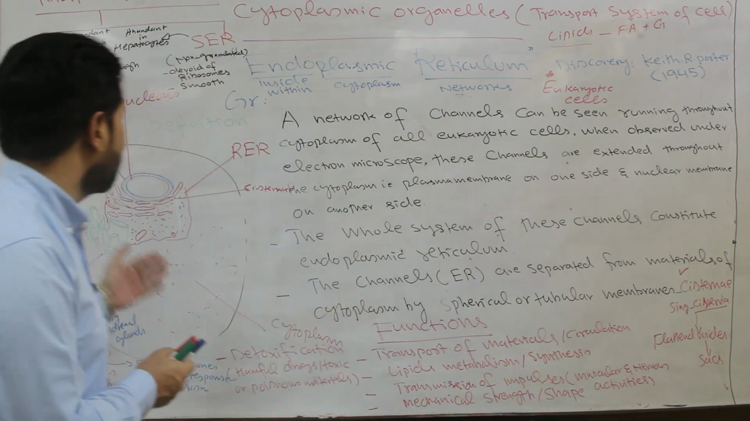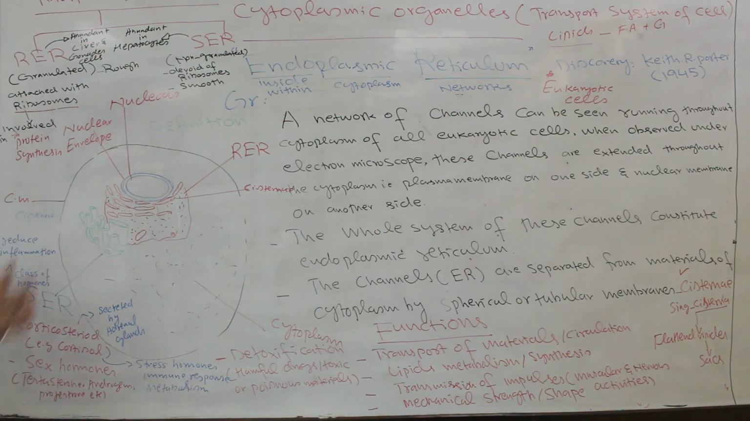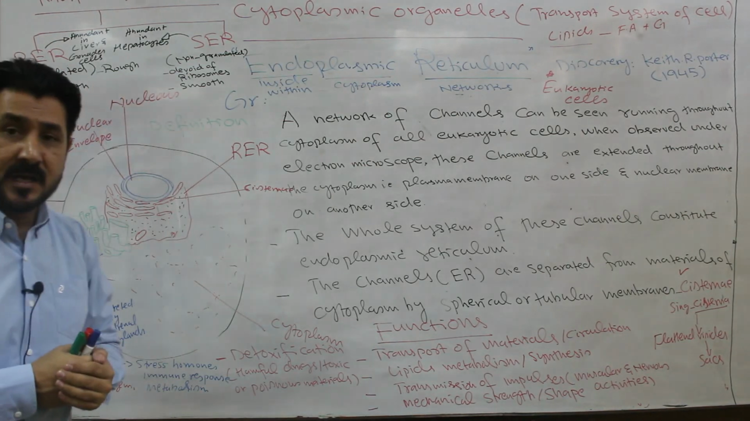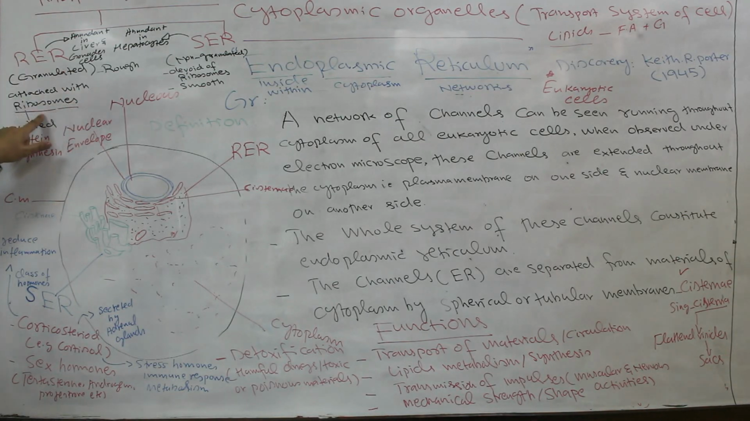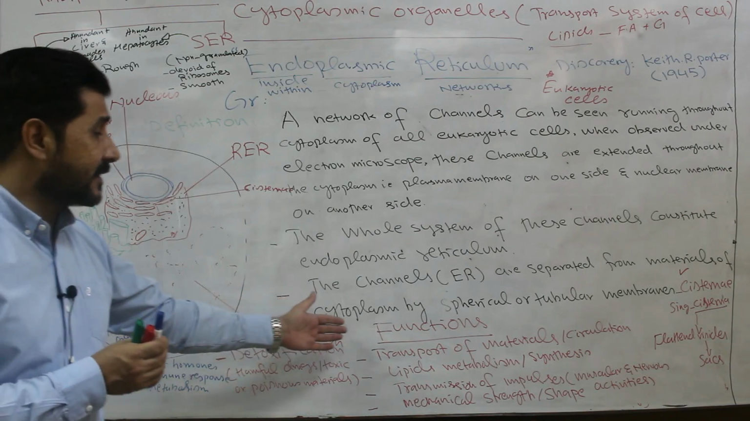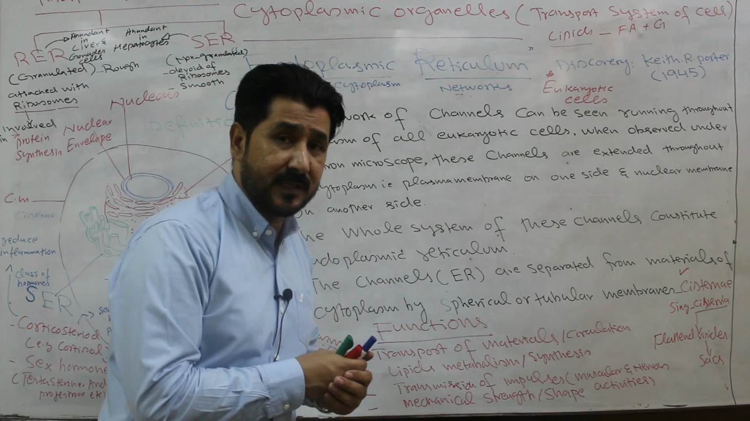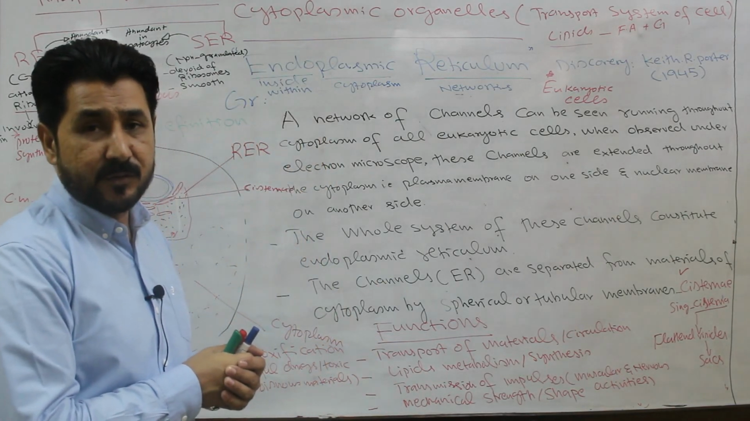As I told you, there are two morphological forms of the endoplasmic reticulum. One is the rough endoplasmic reticulum, the other is the smooth endoplasmic reticulum. Rough endoplasmic reticulum is mainly involved in protein synthesis because of the attachment of ribosomes over it. They are also involved in the transport or circulation of material. This is the main function of rough endoplasmic reticulum.